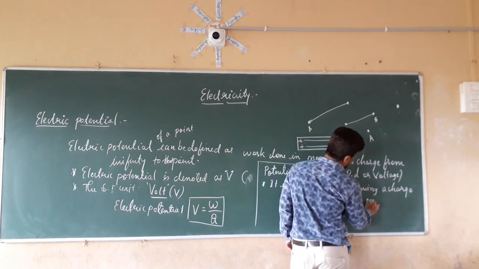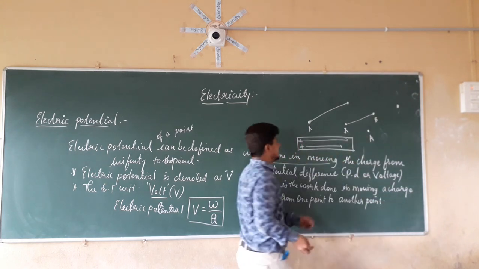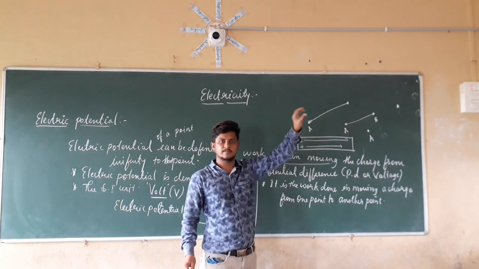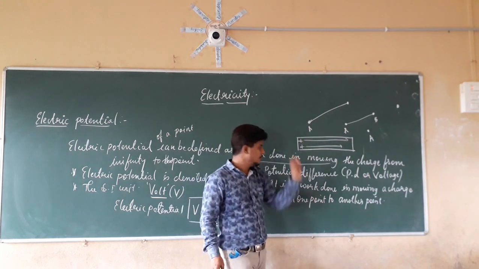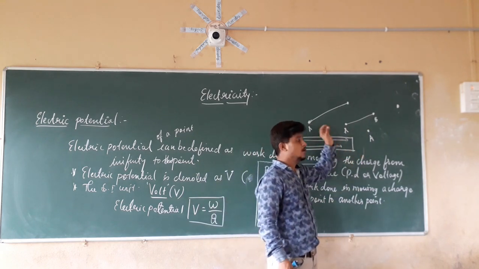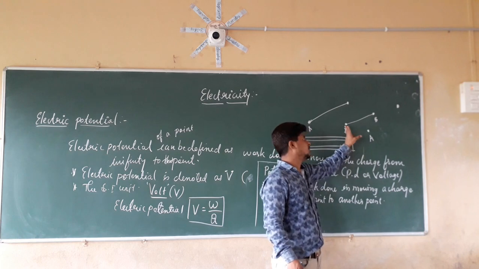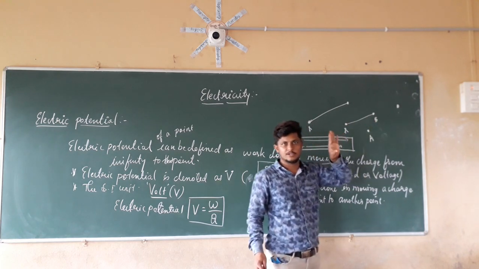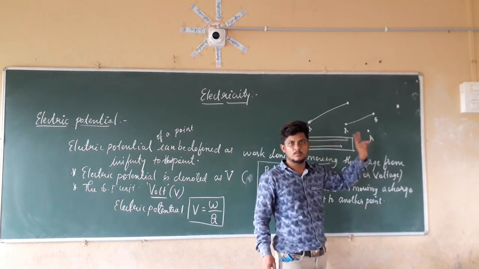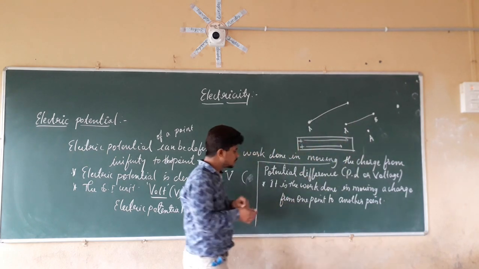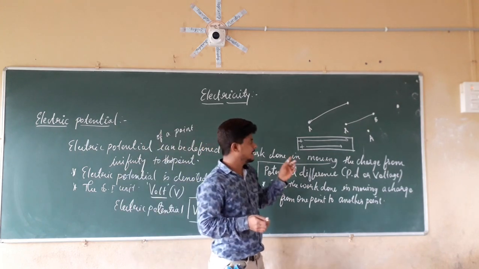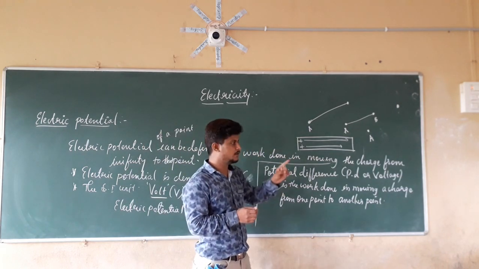One point to another point. So the first case is the work done from bringing a charge from infinity to this point. So potential difference can be given as V equal to V2 minus V1.